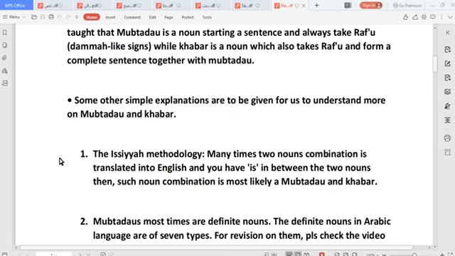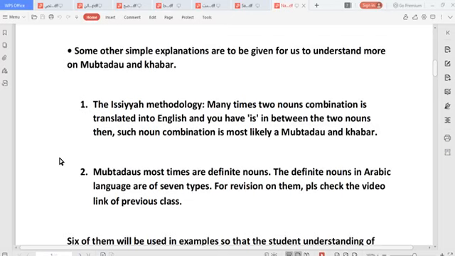Now, the first thing we want to point out is the Isiya method, the Isiya methodology. What does that mean? While looking at this, you can see the notes. What it means is that when I say Zaidun Jamilun or Al-Kitabu Jamilun, the book is new. When I say the book is new, where did the "is" come from? Al-Kitabu meaning the book, Jamilun is beautiful. How did "is" come about?